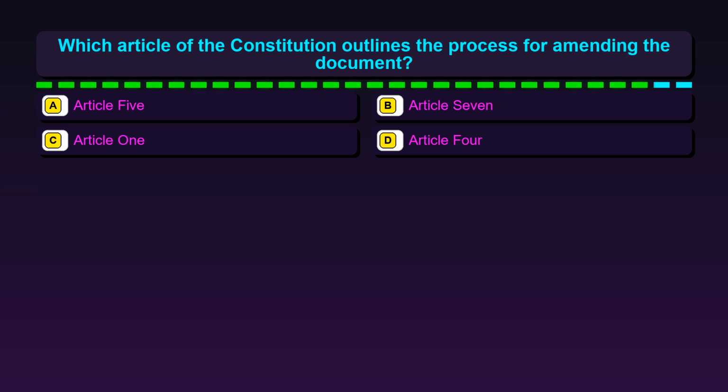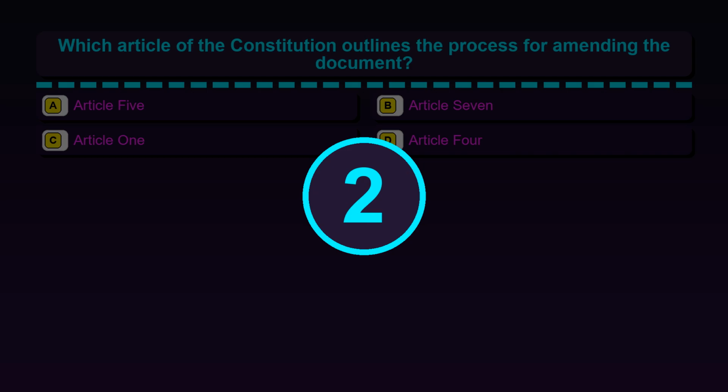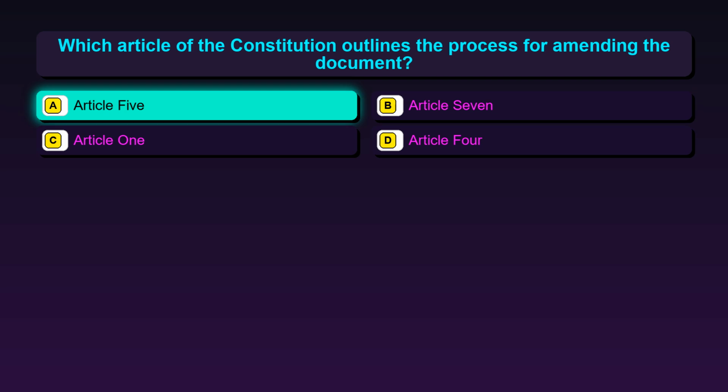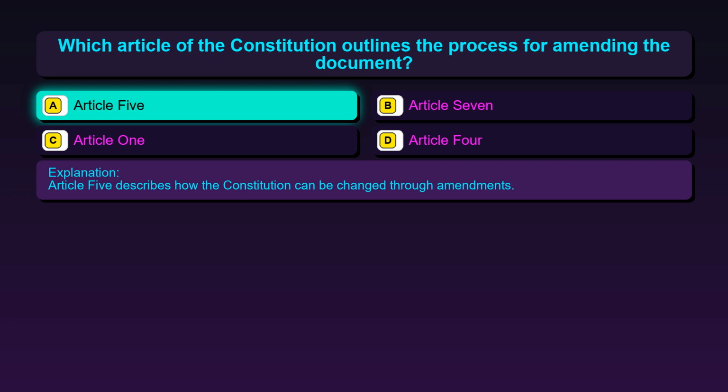Question 47. Which article of the Constitution outlines the process for amending the document? Option A, Article 5. Option B, Article 7. Option C, Article 1. Option D, Article 4. The correct answer is option A, Article 5. Article 5 describes how the Constitution can be changed through amendments.